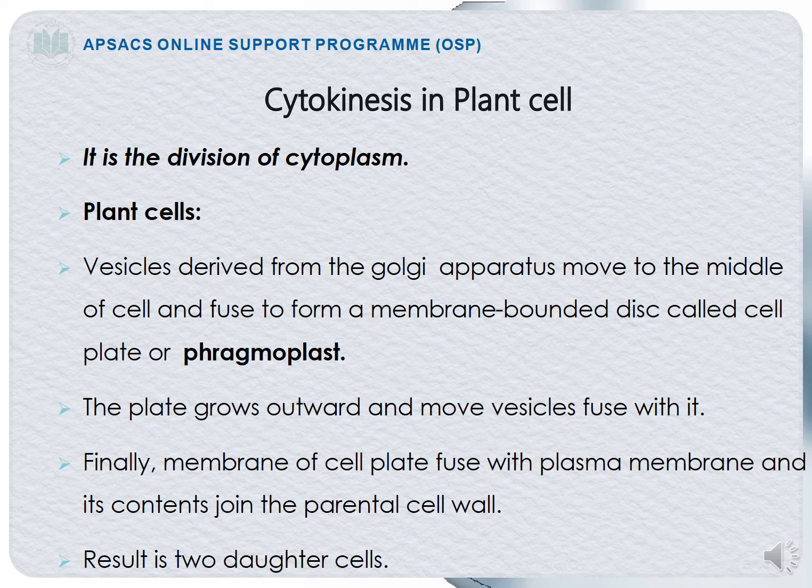The plate grows outward and more vesicles fuse with it. Finally, the membrane of the cell plate fuses with the plasma membrane and its contents join the parental cell wall, and it helps in the formation of the two daughter cells.